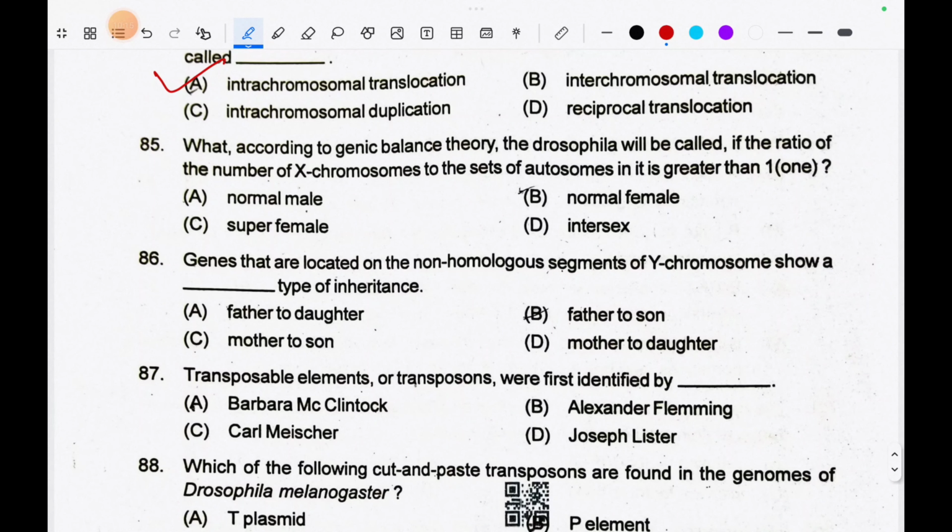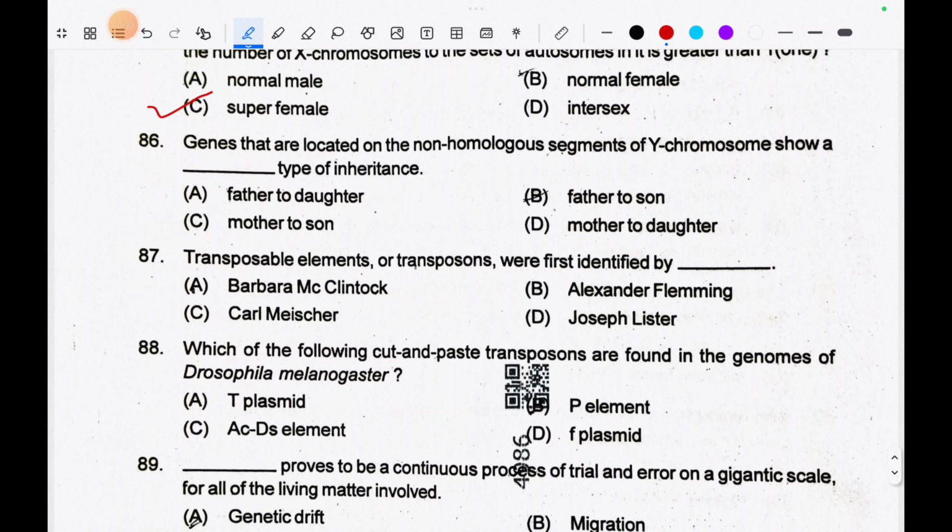What, according to genic balance theory, the Drosophila will be called if the ratio of the number X chromosomes to the sets of autosomes in it is greater than 1? The correct option is super female. Genes that are located on the non-homologous segments of Y chromosomes show dash type of inheritance. Option B, father to son.